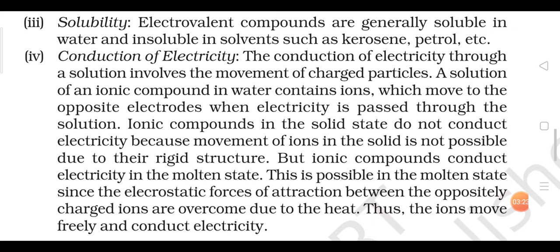The examples are petrol, diesel, kerosene oil, etc. And among polar solvents, the most common example which we generally use is water. So ionic compounds are soluble only in polar solvents like water, and they are completely insoluble in organic solvents like petrol, diesel, and kerosene oil.